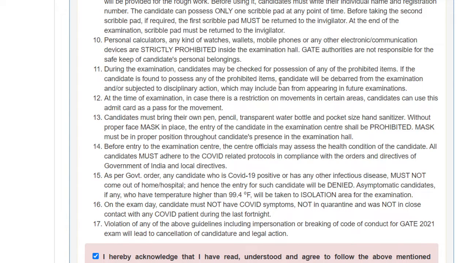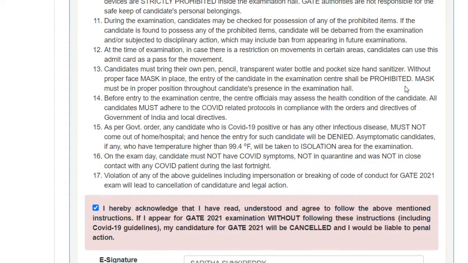You should wear a mask while going to the exam. You have to wear it throughout the exam. You should not remove your mask. You have to carry your own packet hand sanitizer, and your own pen, pencil, and water bottle.